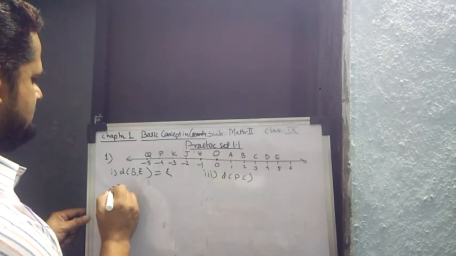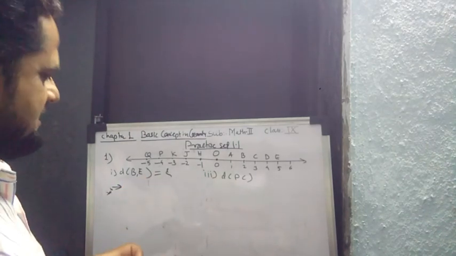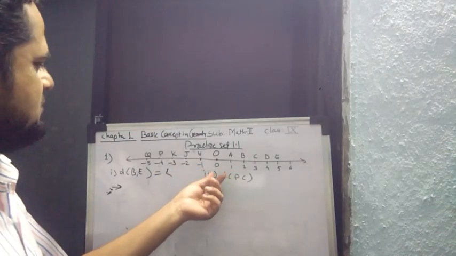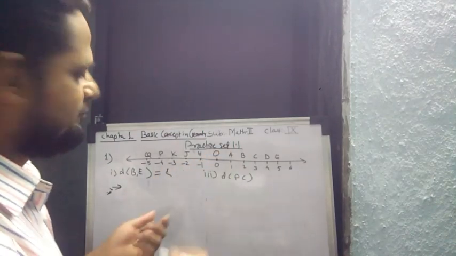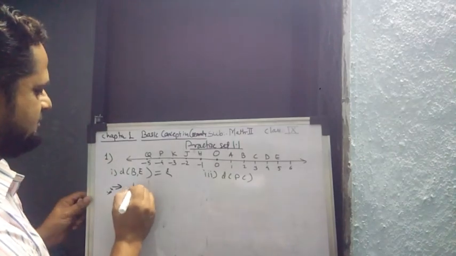Solution. How will we calculate BE? What is the coordinate of B? First of all, you write their coordinates.